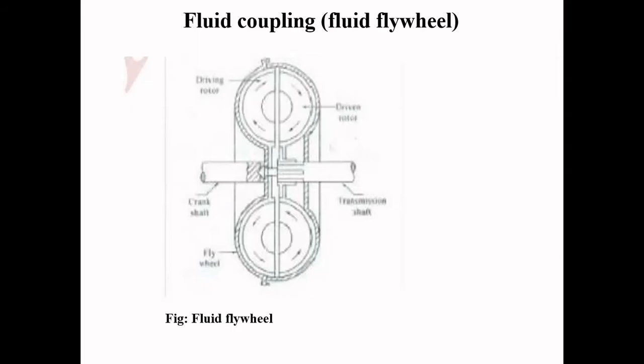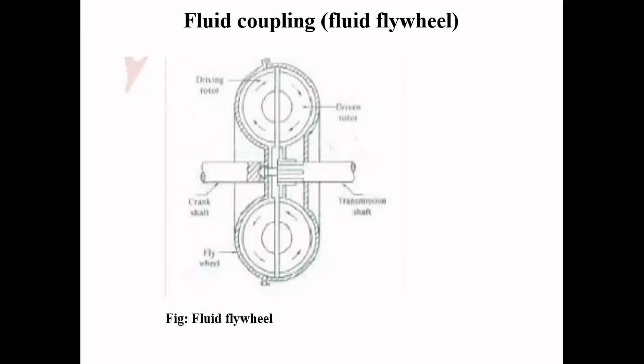The liquid or oil is filled in the housing. The flywheel housing, you can see the figure, is divided into a number of cells by means of radial veins. These cells correspond to similar openings in the driven member.